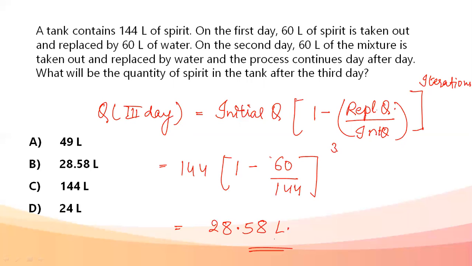This is a very important formula: quantity on the third day is initial quantity into 1 minus replacement quantity divided by initial quantity, raised to the power of iterations. So when we do this, what is going to be the quantity remaining after the third day? My answer is 28.58, option B. This saves all the time. Otherwise we would do the proportions and have to subtract every time. Using the formula is very simple.